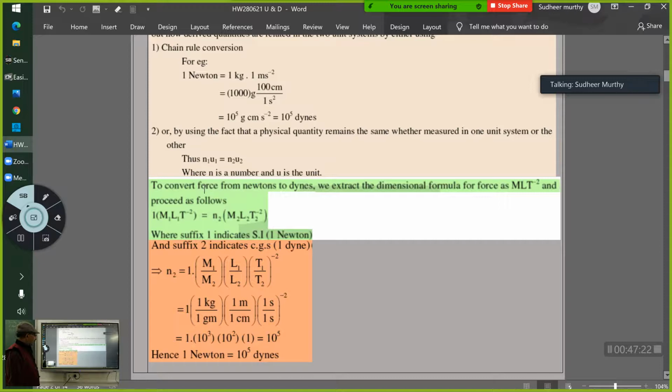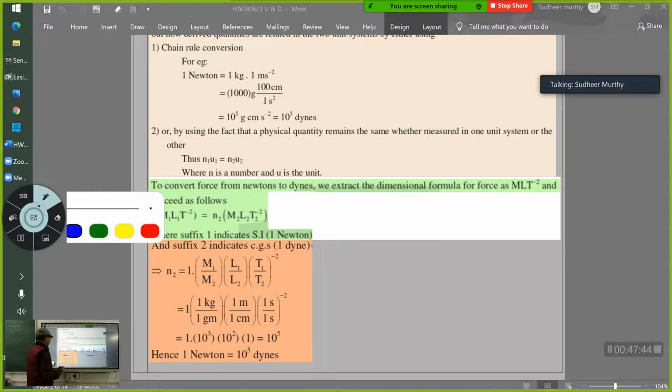Now what I want is to convert Newton to dyne. So therefore I will write kg in terms of grams. That is, 1 kg is equal to 1000 grams. 1 meter is equal to 100 centimeters. Second is second. Correct?